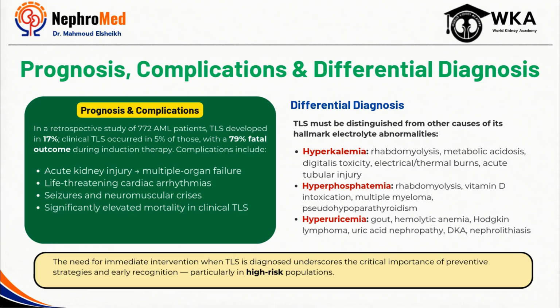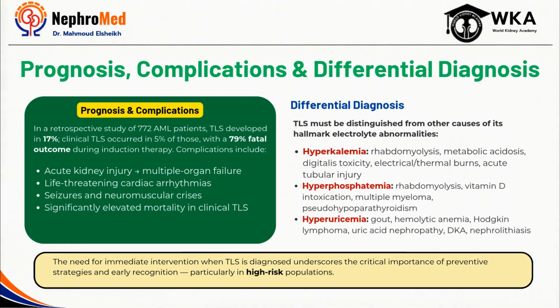The most feared complications include acute kidney injury, life-threatening cardiac arrhythmias, seizures, and in severe cases, multi-organ failure and death. From a nephrology perspective, AKI is often the central event that drives poor outcomes, making early identification of high-risk patients absolutely critical. It's also important to remember that TLS is not the only cause of hyperkalemia, hyperphosphatemia, and hyperuricemia.